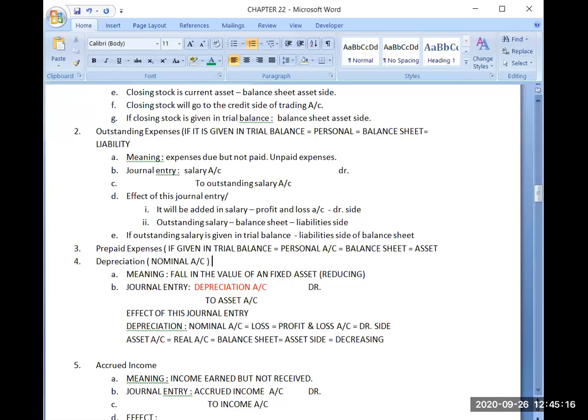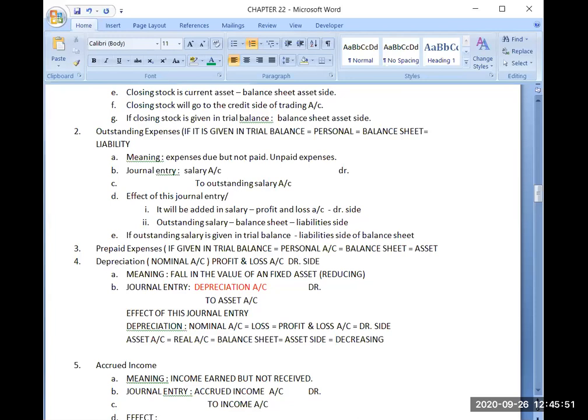Now, if it is a nominal account, in which financial statement will you be writing it? Yes, very good. We will be writing it in the profit and loss account. On which side will I be writing it? Yes, very good. I will be writing it on the debit side.